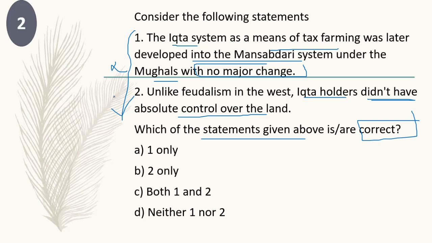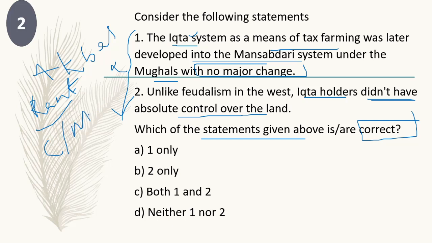So the first statement is about the Mansabdari system and the Ikta system. The Mansabdari system, we all know, was introduced by Akbar. The term Mansab indicated rank. The different military ranks are mansabs. So the mansabdars were appointed to different civil or military posts.